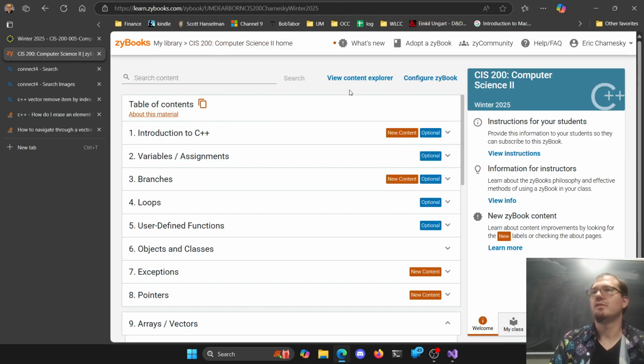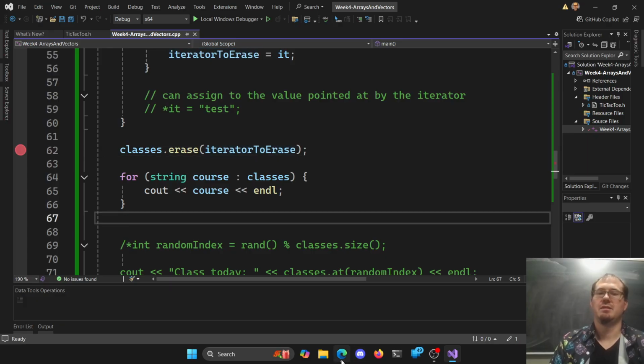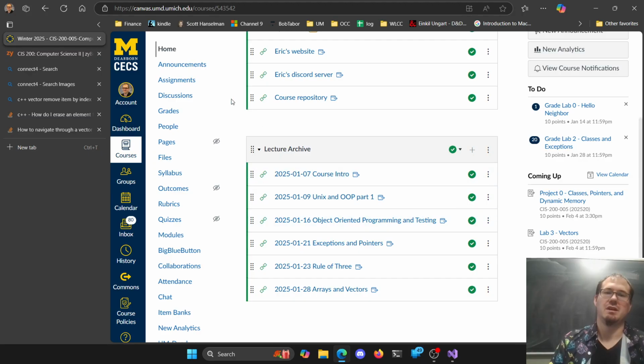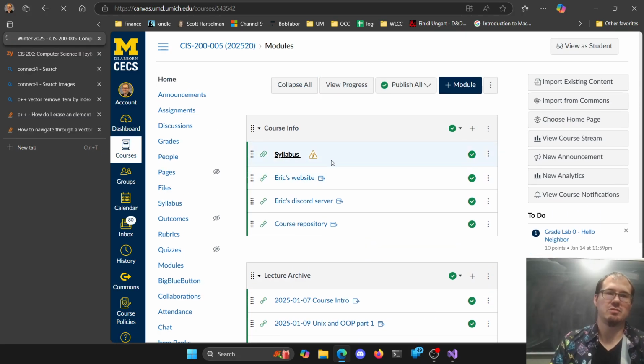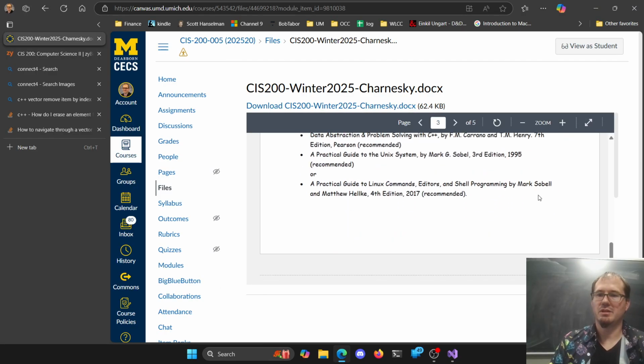How do you feel about vectors? You love them? Much better than arrays, I promise. Right? You can't erase things in arrays without going through a whole bunch of headaches. Definitely, definitely. We'll get to some of those headaches though. Should we be so lucky here when we do our own.